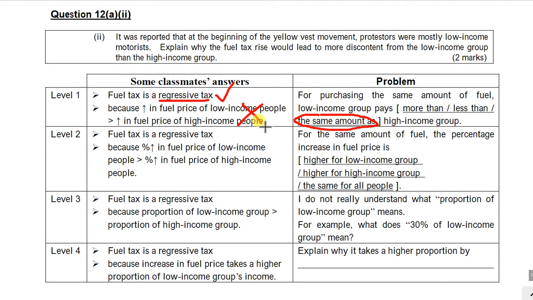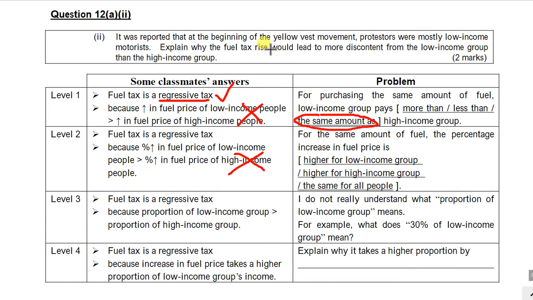And some of you did a bit better. You said that they actually pay the same amount, but to the low income people this is more significant, right? Then you said something like that in your mock practice: the percentage increase in the fuel price for the low income people is larger than the percentage increase in the fuel price of high income people. This is not correct either.